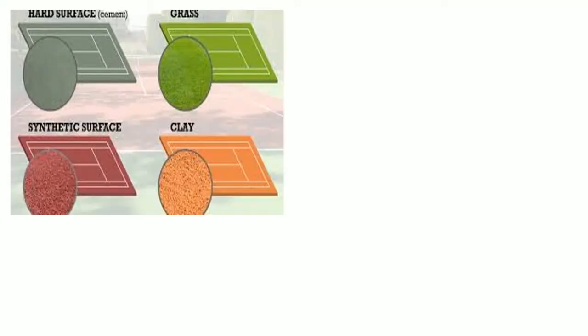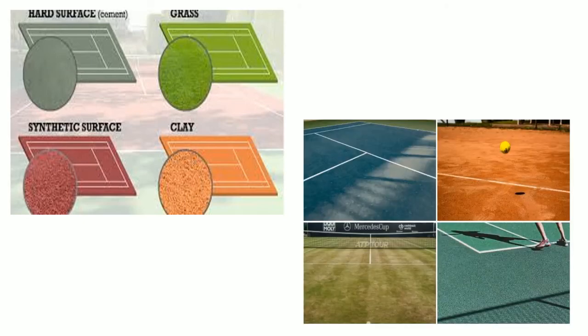I already told you there are 4 different types of court that can be used to play tennis. The first one is the hard surface. Hard surface means we use cement. Next one is grass surface, the third one is synthetic surface, and the fourth one is clay. These are the 4 different types of court used to play tennis.